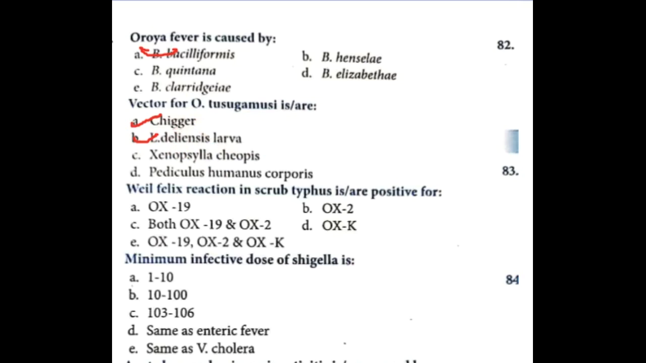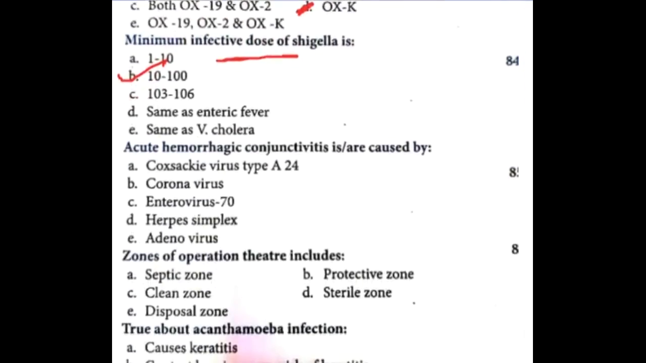Next question. In scrub typhus, the Weil-Felix test is positive for OXK. Minimum infective dose of Shigella is 10 to 100.